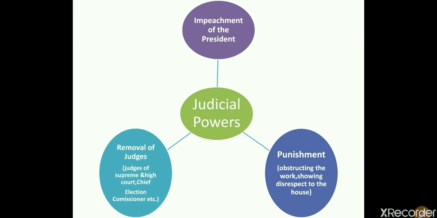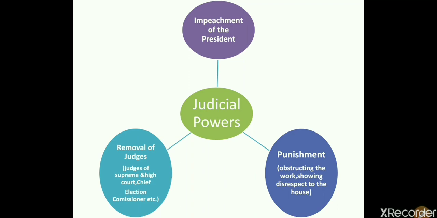This is the special power given to the Union Parliament, because appointment is very easy: with the consultation of various executives, the president as well as the judges can be appointed, but to remove them from the post there is a complex process, which is known as impeachment. So, removal of the judges as well as removal of the president is done by the impeachment procedure.